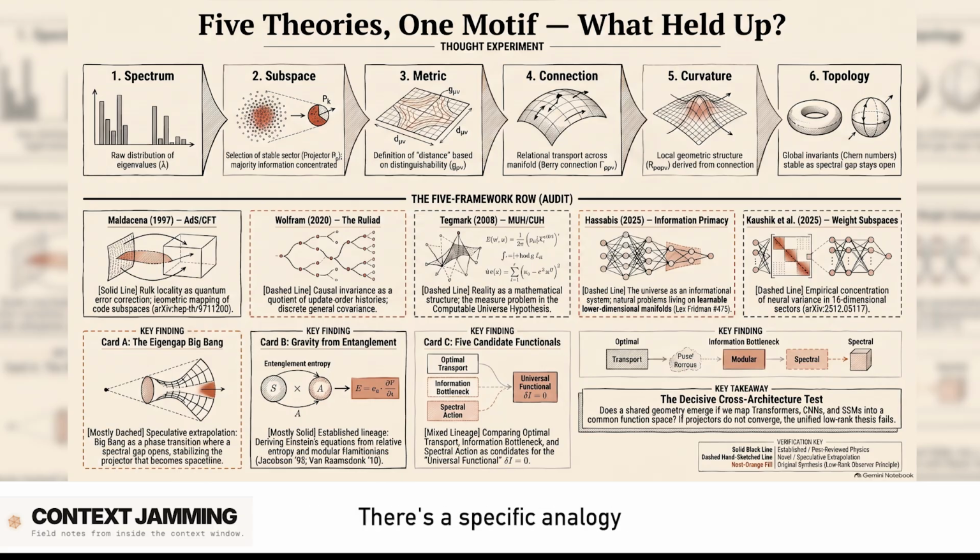There's a specific analogy in the sources for this that I want to share with you listening, because it helps explain the relative entropy part of the panel. The card deck analogy. Yeah, the card deck. So relative entropy is a measure of distinguishability. How easy is it to tell 2 quantum states apart? Imagine 2 mixed up, shuffled decks of cards. If you pull one card from each, it's really hard to tell which deck is which, right? They're very indistinguishable. That's low relative entropy.